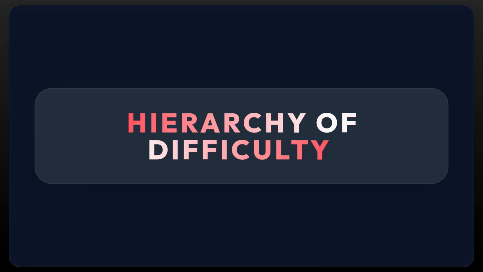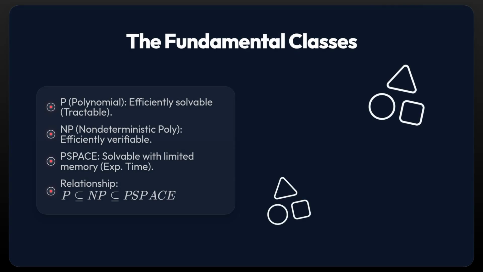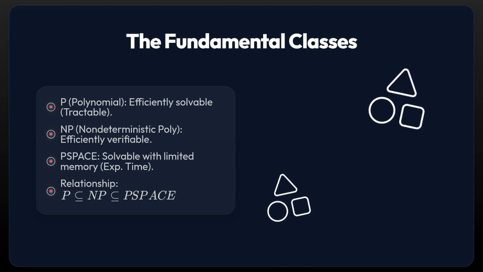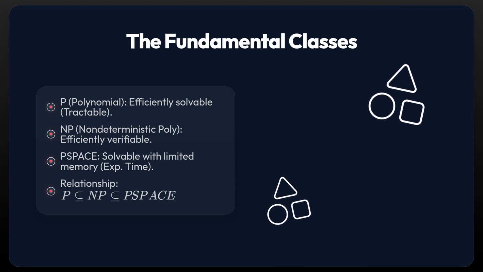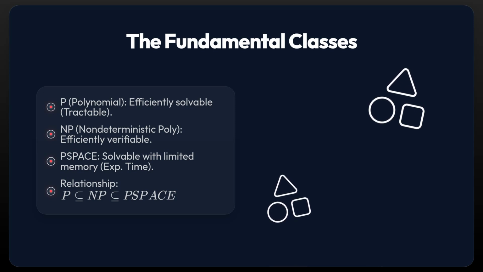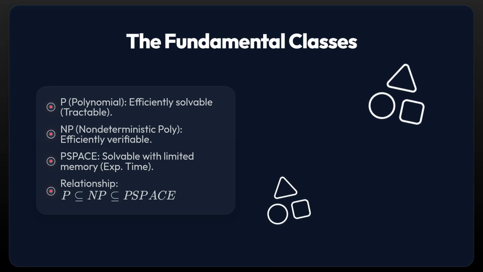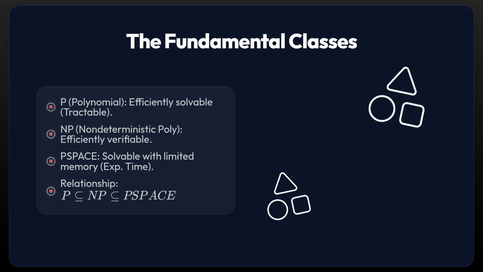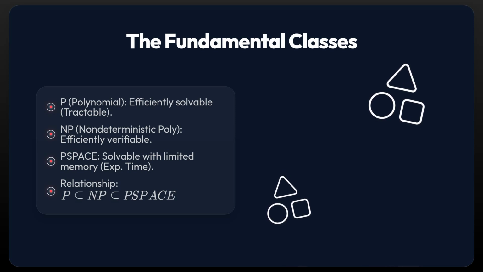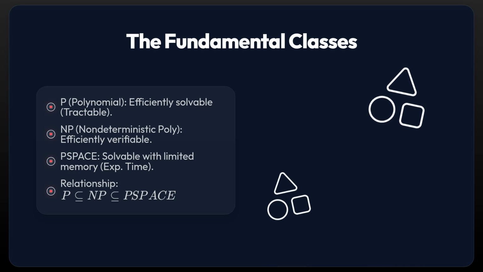Computational complexity theory categorizes problems based on the resources required to solve them. The three pillars of complexity are P, NP, and PSPACE. P represents problems that are practically solvable. NP represents problems where we can verify a solution quickly if given one. PSPACE allows for polynomial memory. Crucially, while this constraint is tight, it allows the machine to run for exponential time, vast but not infinite. The algorithm must still eventually halt.